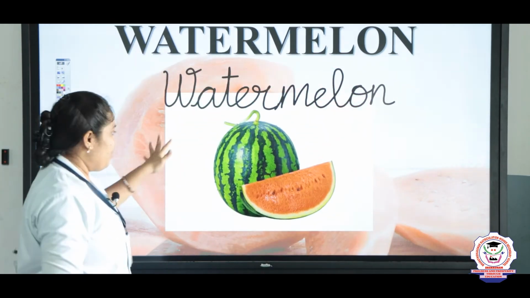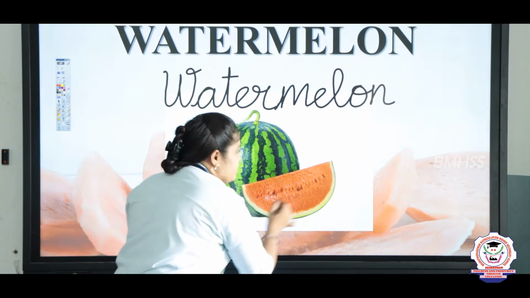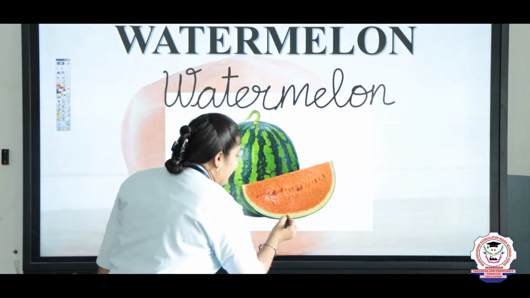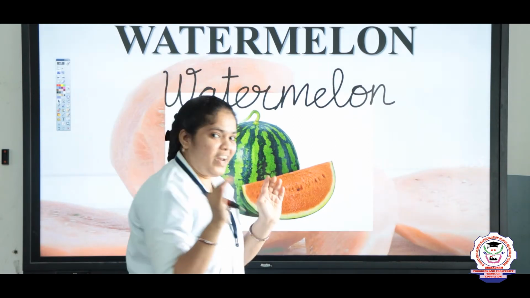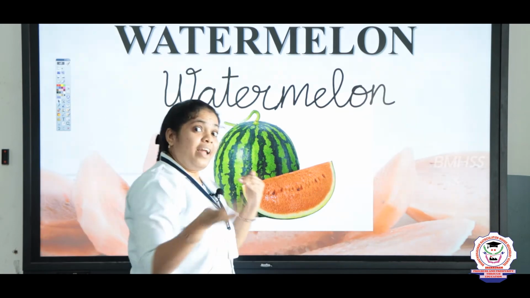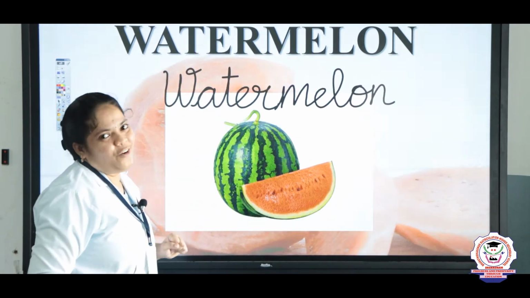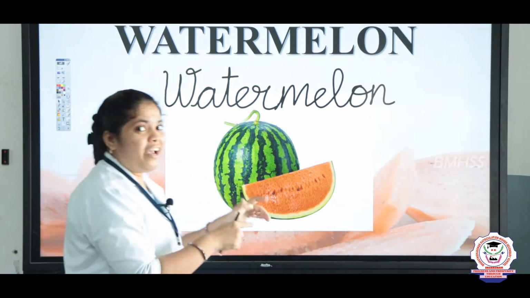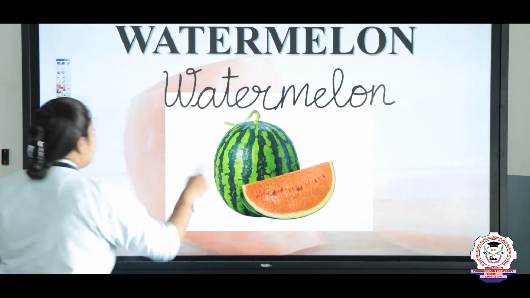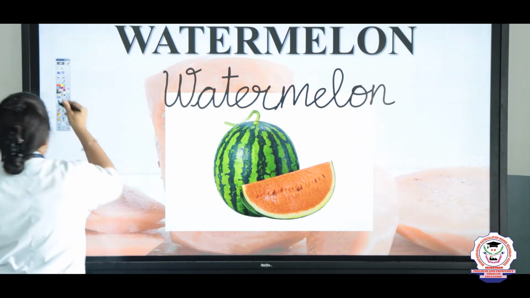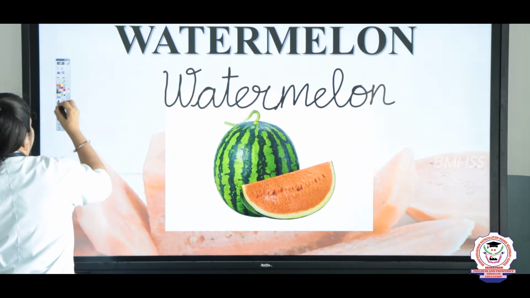Let's see the image of this. This is the image of watermelon. Inside, there are 3 colors here. Green is the outer face. Inside it has white. Inside it has red in color. So this is the image of the watermelon. What content is more here? Water content. Very good. It is a seasonal fruit also. Let's see the next one.